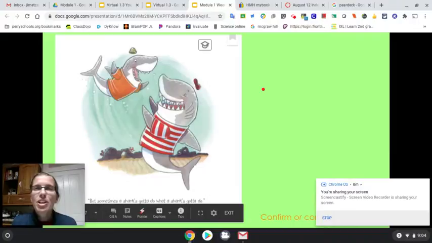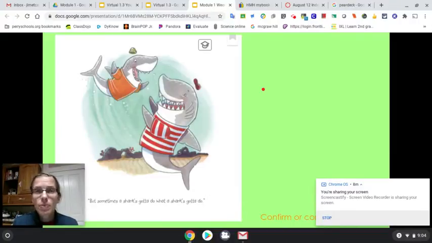All right, think about that prediction you made at the beginning of this story. Did your prediction come true? Was it right? Or maybe were you off a little bit? It's okay if our predictions are not right. That just helps us think about what might happen in the story and it makes it more exciting.